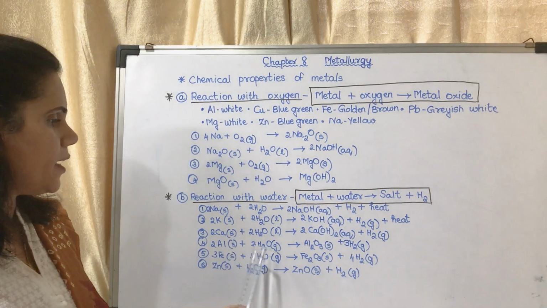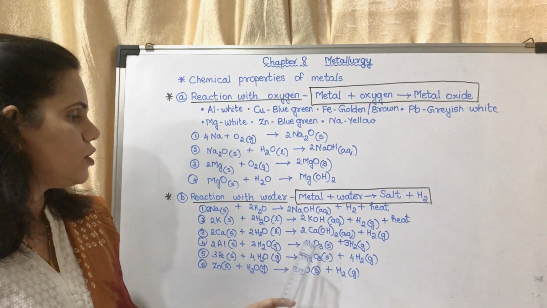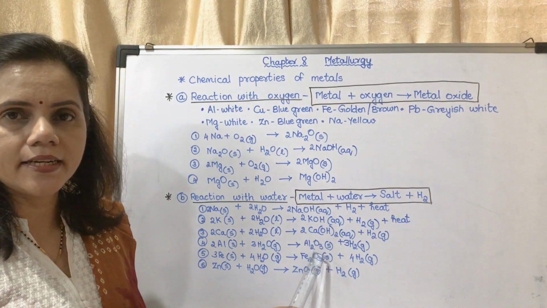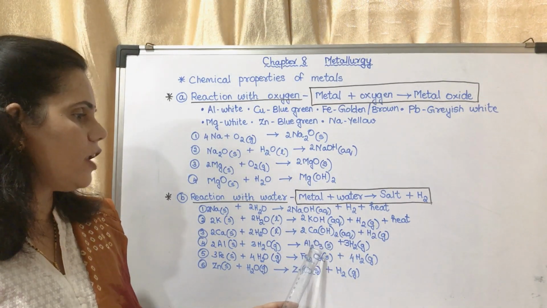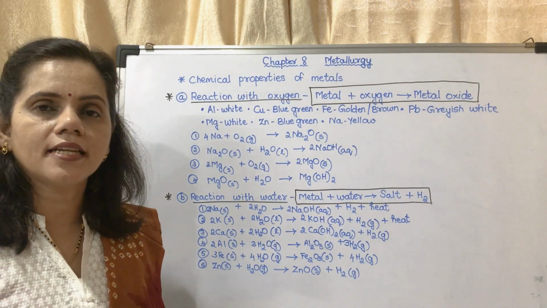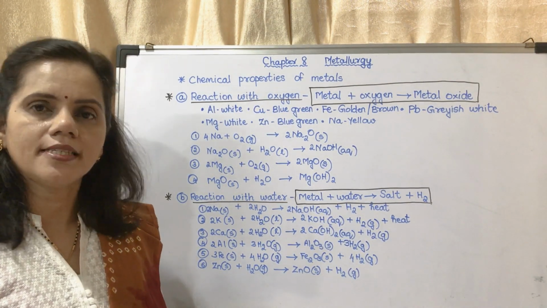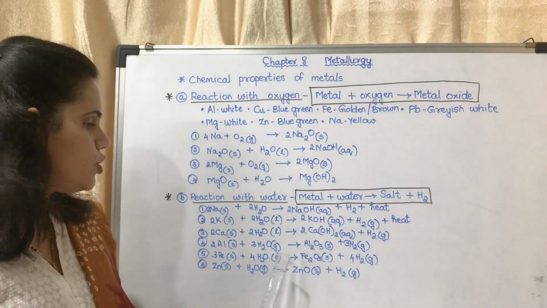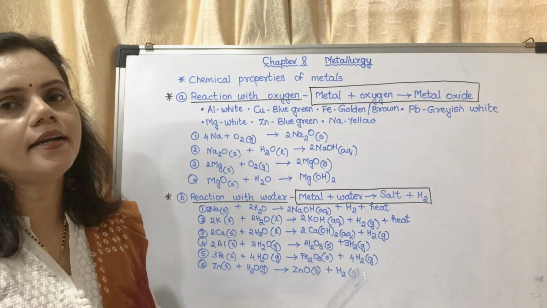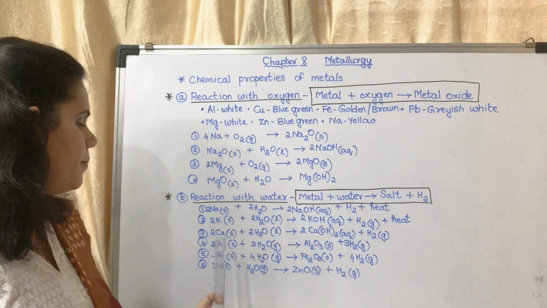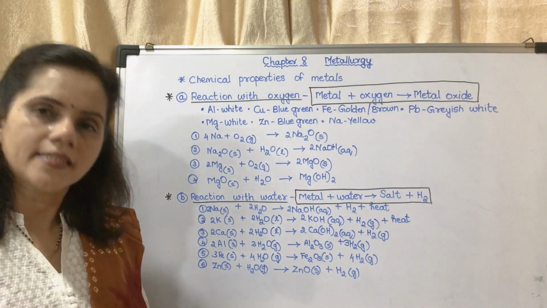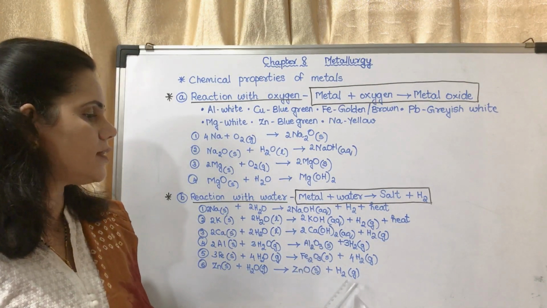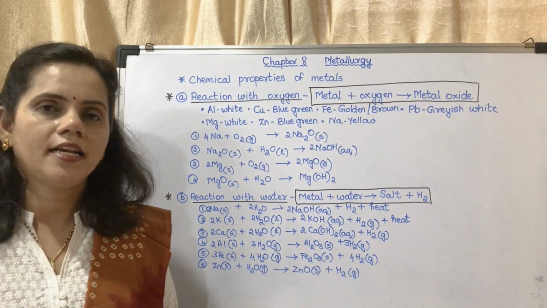So aluminium reacts with steam to form aluminium oxide. They do not form hydroxide. Which gas is liberated? Hydrogen gas is liberated. Again, iron reacts with steam to form iron oxide and hydrogen gas is liberated. Zinc reacts with steam to form zinc oxide and hydrogen gas is liberated.